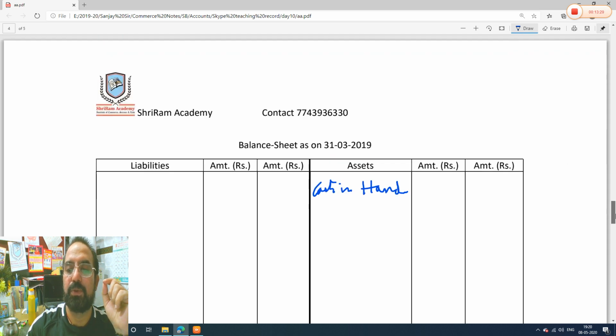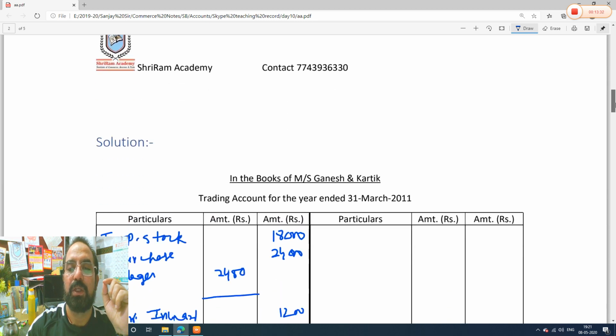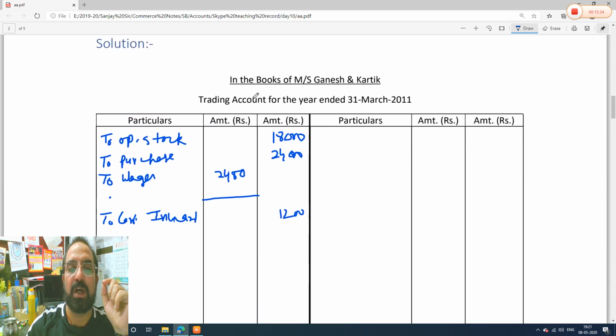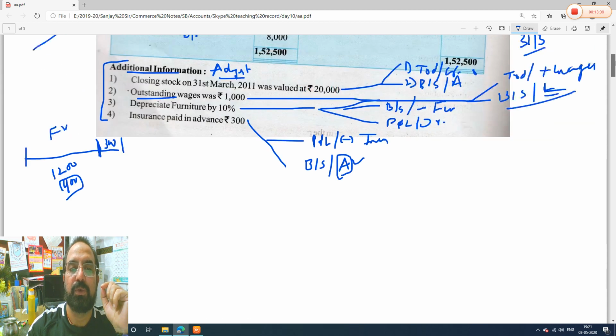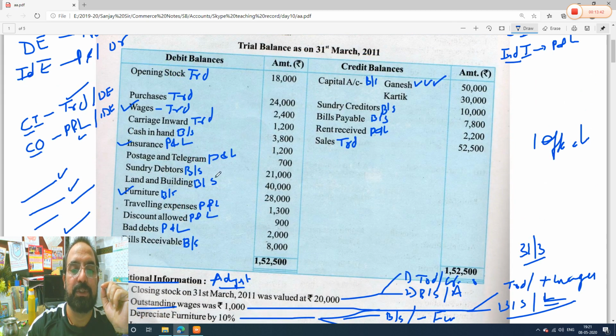You know what some students do? They follow this practice, they think that first we should close the trading account, then we will close the profit and loss account, then we will close the balance sheet. So they take the trading account items first, they search for the trading account items and close them, then they search for profit and loss. Don't do it like that. You go in sequence. If it is a balance sheet item, put it in the balance sheet, go by sequence. See now, next is insurance, so I will take it, I will not go first only for the trading account, I will go in sequence one by one. In this way you will not miss any item, you will save a lot of time and you will complete your paper on time.